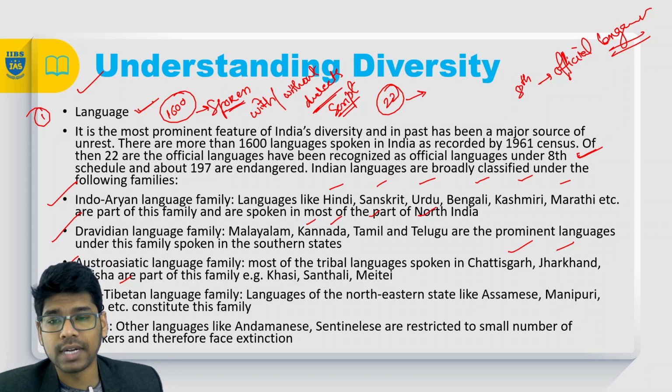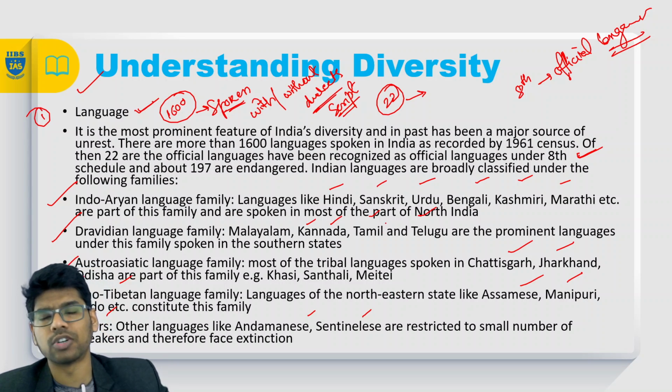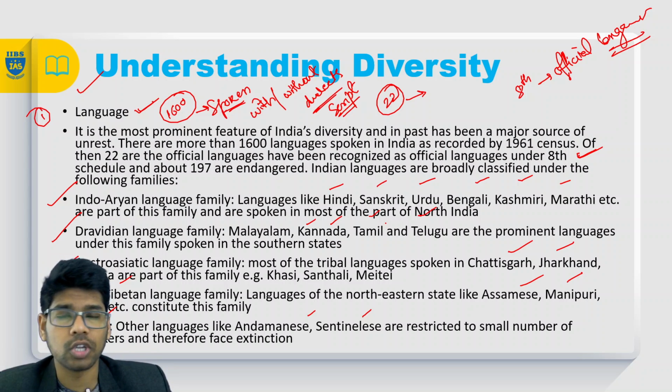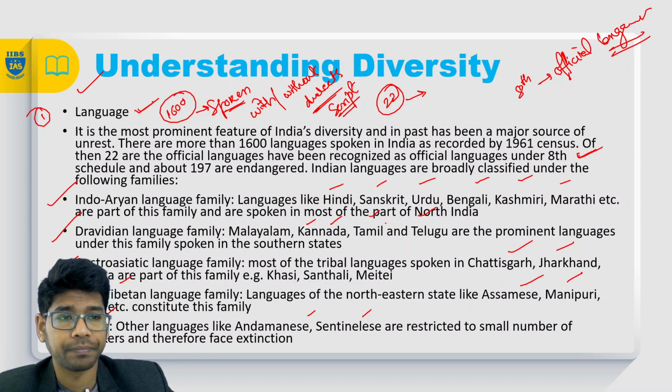Sino-Tibetan languages originated from China and Tibet, like Assamese, Manipuri, and Bodo. And the others, like Andamanese and Sentinelese, are restricted to a small population. So we have language diversity, with more than 1600 languages.